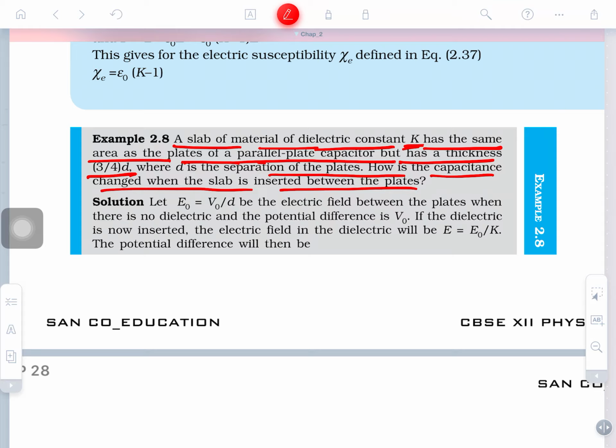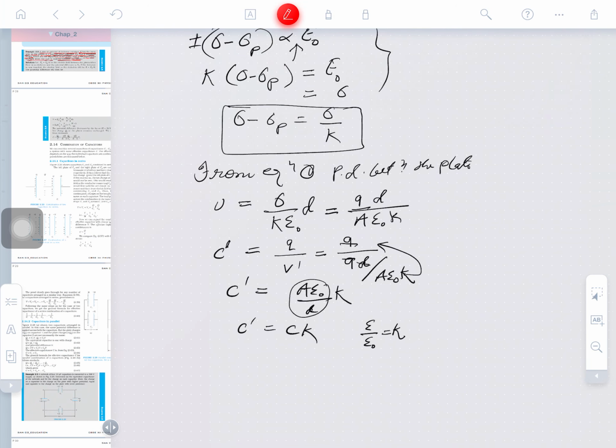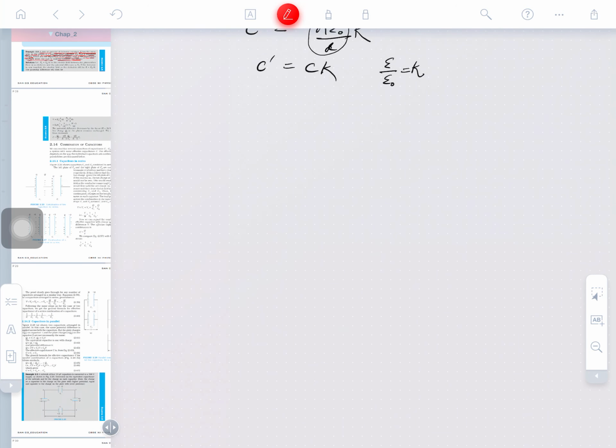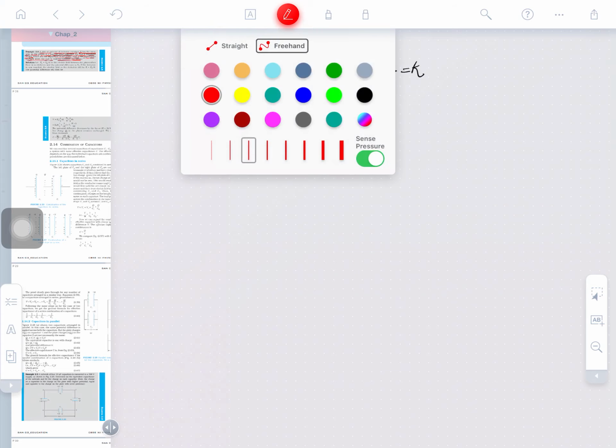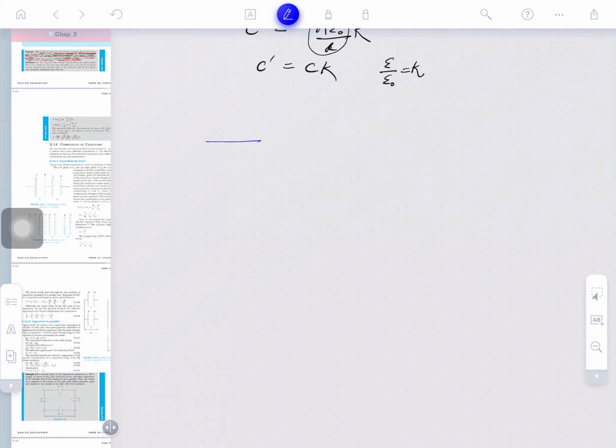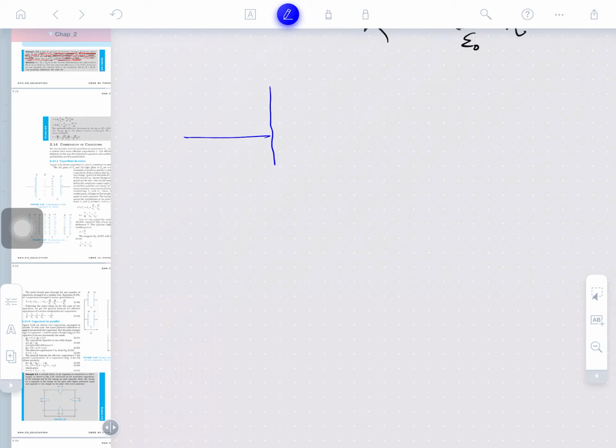So what is to be done here? How can you find the new capacitance, and in what manner? You may see our derivation again, what we have done here. Simply take a capacitor that is before you right now.